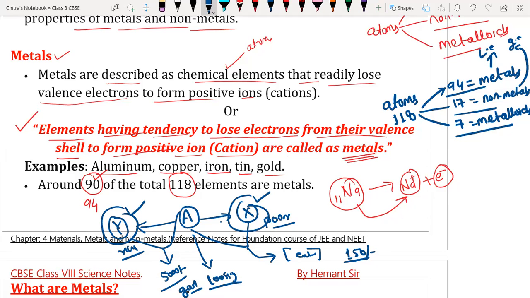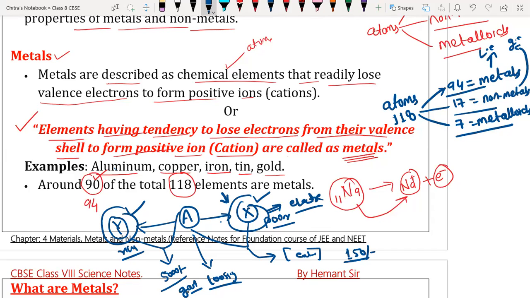Suppose if X had more electrons, then A would gain electrons? No, not like that. X is nothing but the electronegative element. Electronegative element means which will accept the electron.